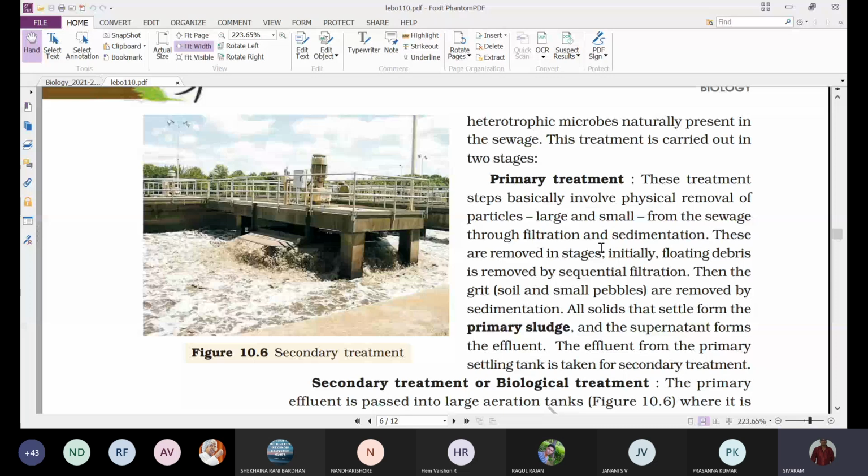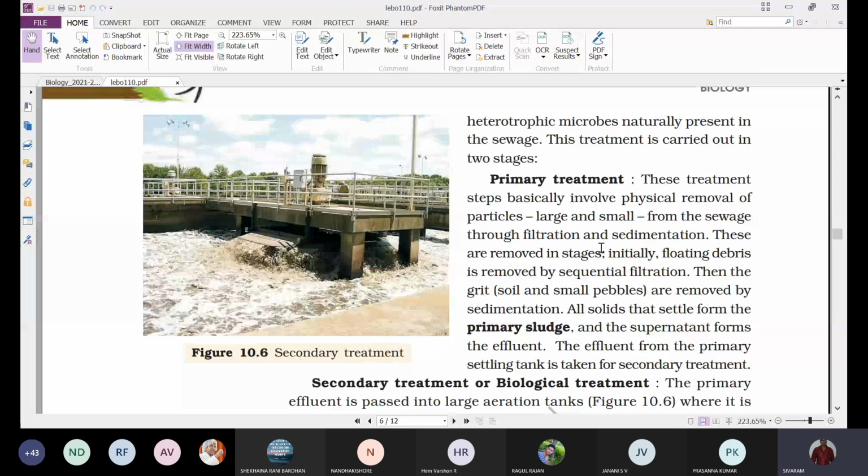Why? Because in case of primary treatment, no living organism is involved. For the primary treatment of sewage water, there is no requirement of any organism. It is purely physical treatment.